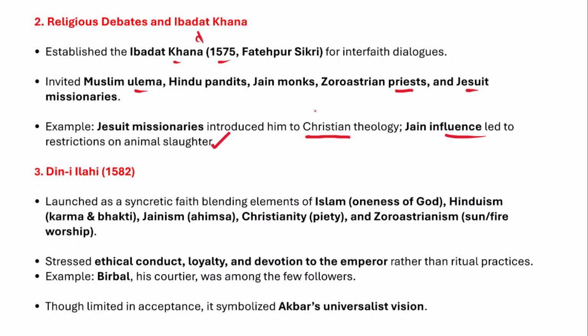So he invited important experts from different faiths, for example Muslim ulemas, Hindu pandits, Jain monks and Zoroastrian priests. Everyone was invited to the Ibadat Khana for regular debates and discussions.